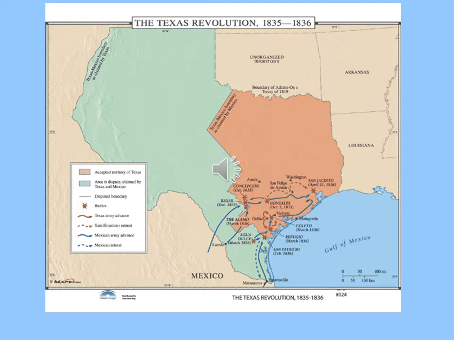You can see some of the battles in the Texan War for Independence are shown in the orange here on the map. But what I do want you to look at is the boundary between the green area and that beige area between Texas and Mexico. That's the Rio Grande River. That's the current border between Texas and Mexico. And of course, as a result of the Mexican-American War, we gained that territory. But a lot of it had to do with that green area on the map.